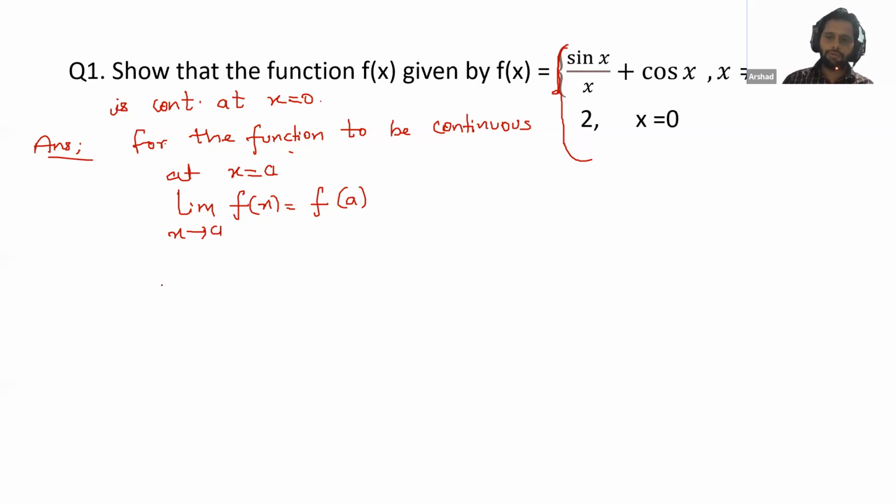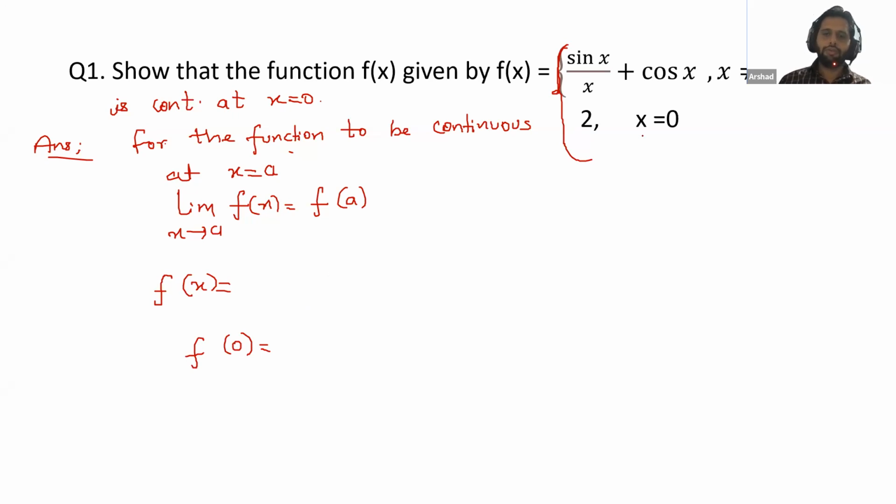Now the next question is again for Darshan. Can you tell me what is f0, Darshan? Very good.